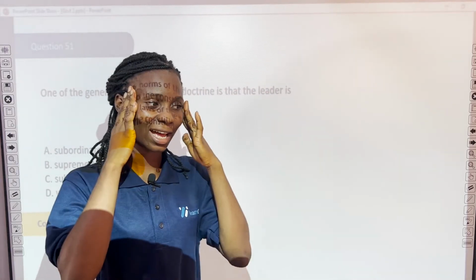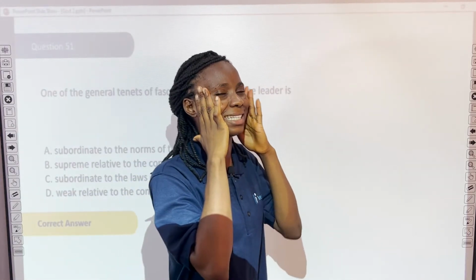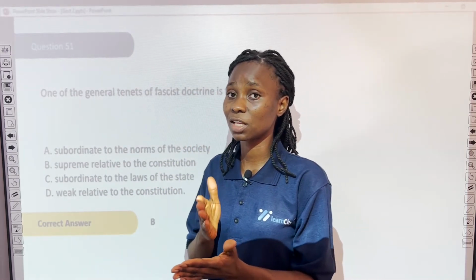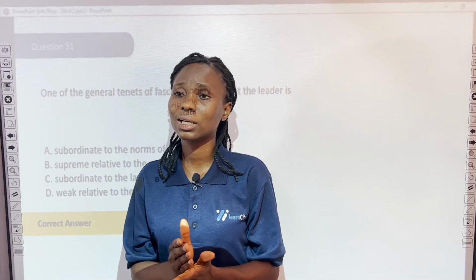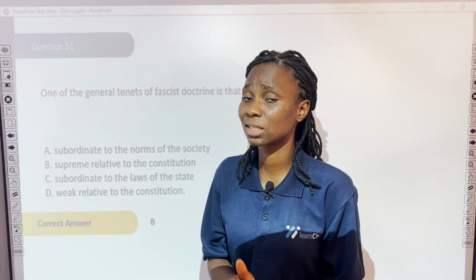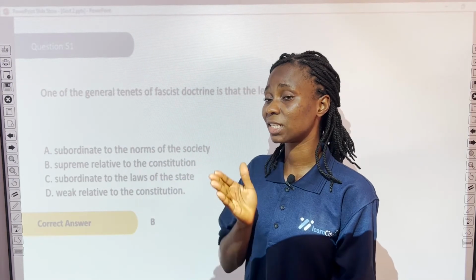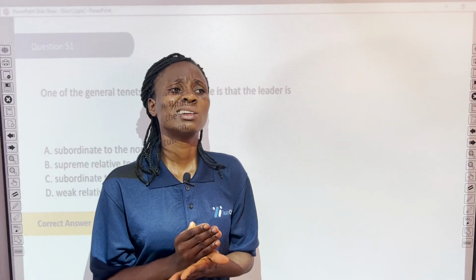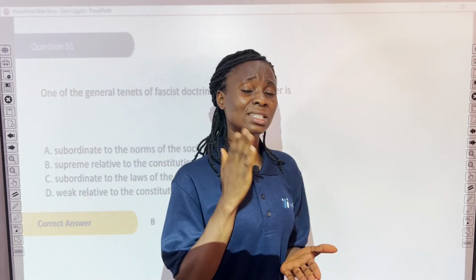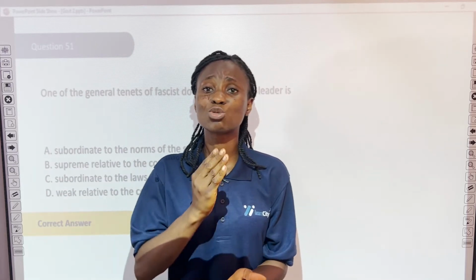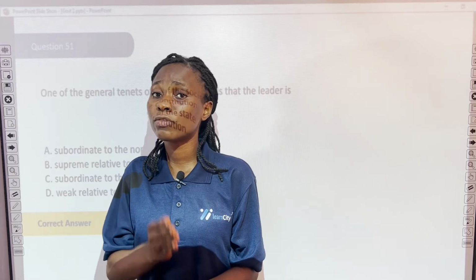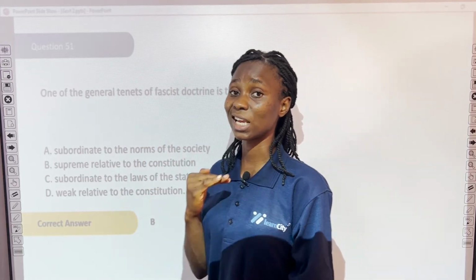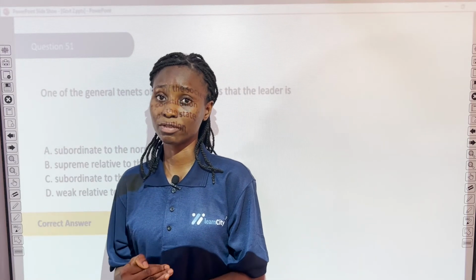Now, whenever I hear the word fascism, what comes to my mind is a dictator. In every fascist system, there is a dictator. Remember, in every fascist government, there is the existence of a dictator who wields absolute power. A fascist system believes that some people are supreme above the constitution, which negates the principle of rule of law, which states that everyone is equal before the law.